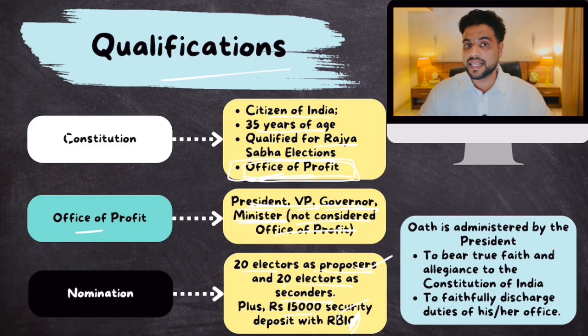Once the Vice President is elected, an oath is administered to him. And that oath is administered by the President of India. Remember this. When the President gets elected, then the oath is administered by the Chief Justice of India. But when the Vice President gets elected, the oath is administered by the President.